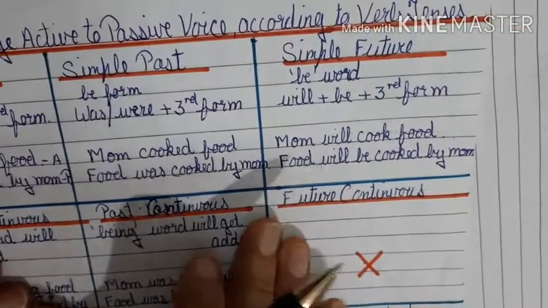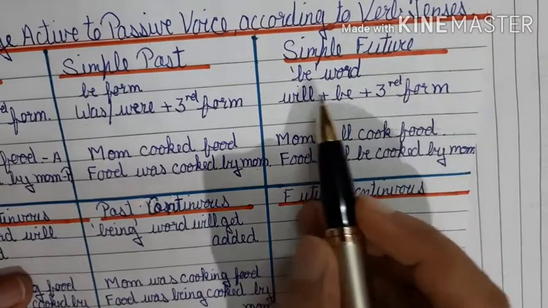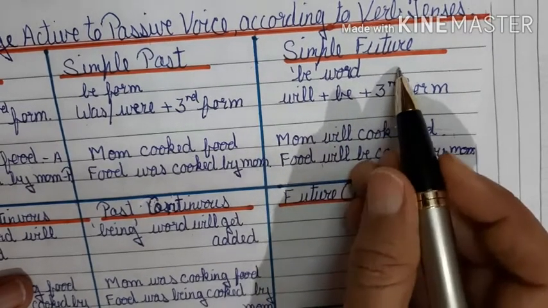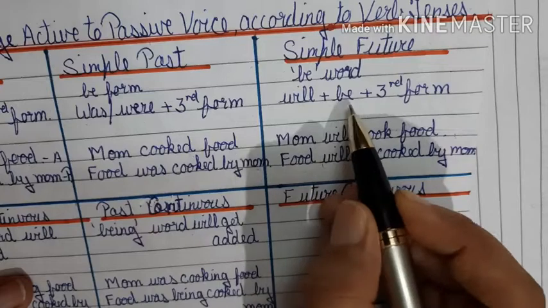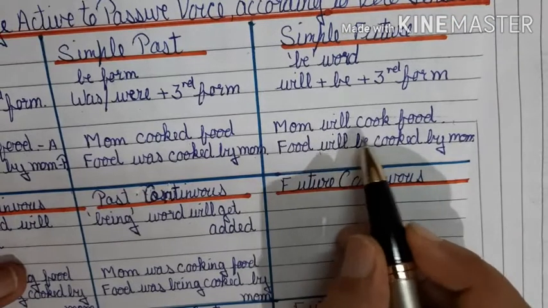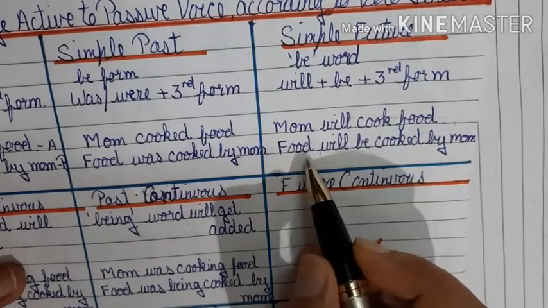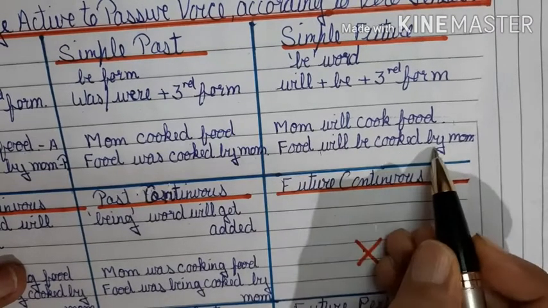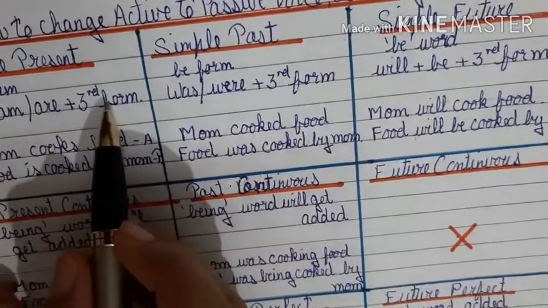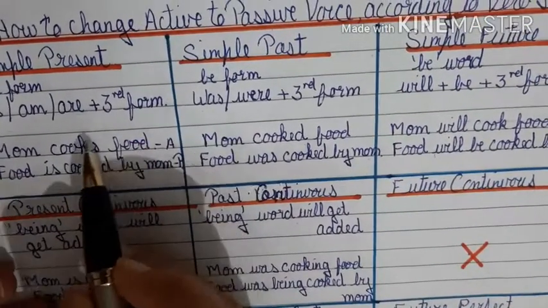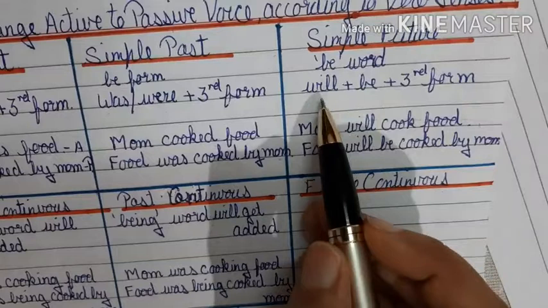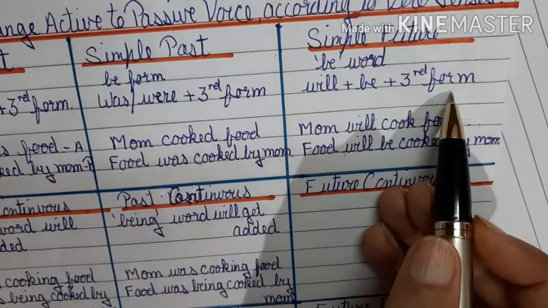Now let's go to simple future. In simple future, the word will is used. The basic rule is will plus be plus the third form. Let's see one example. Mom will cook food. Flip, food will be cooked by mom. So let's revise once again. In simple present, the rule is is, am, are plus third form. In simple past, was, were plus third form. And in simple future, will plus be plus the third form.